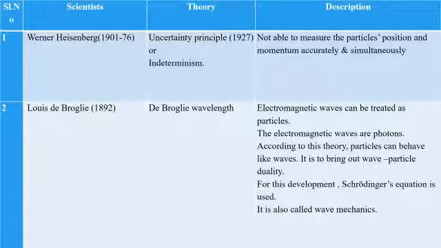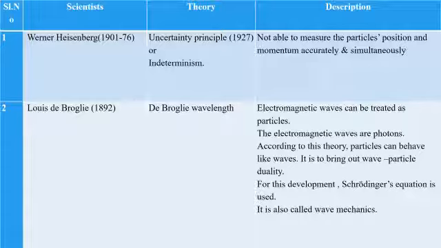It was demonstrated in 1927, and it is called indeterminism. The description of the uncertainty principle or indeterminism is that it is not possible to measure a particle's position and momentum accurately at the same time.